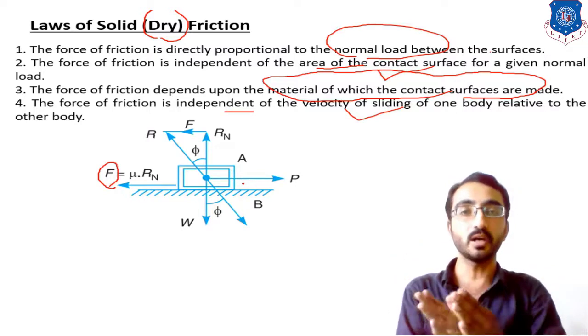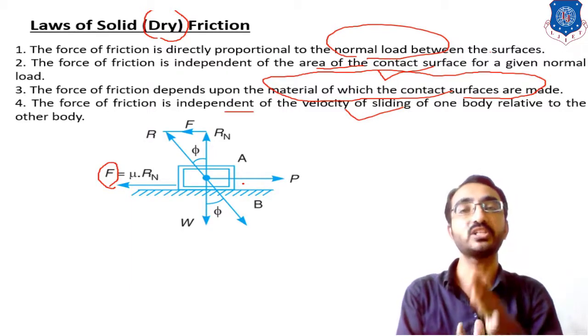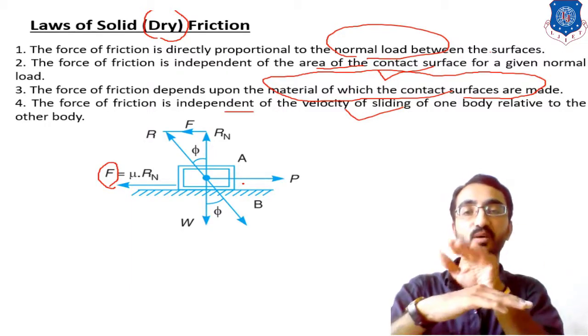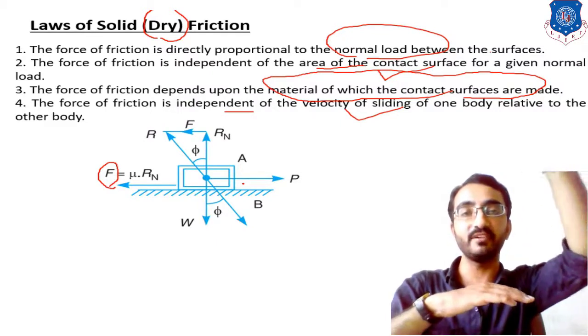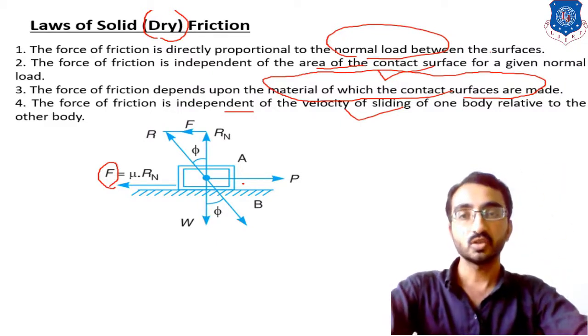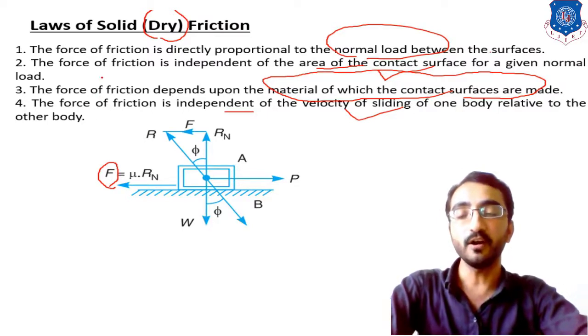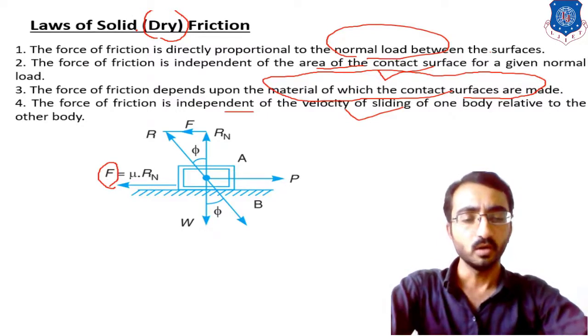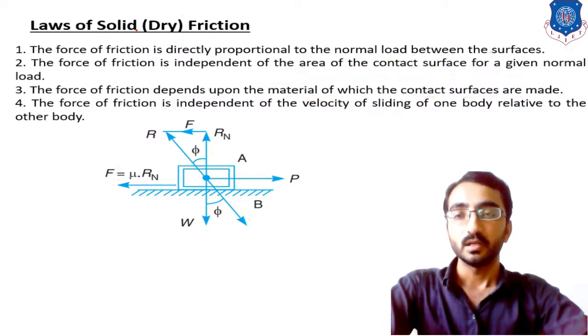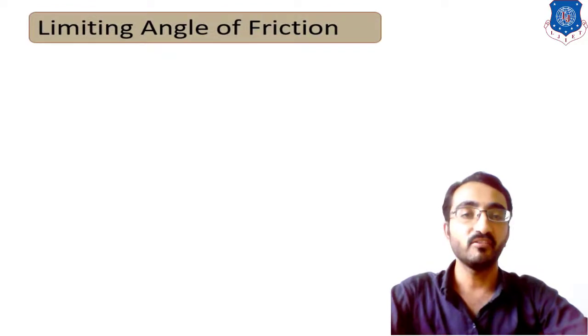No, it does not depend upon the velocity, it totally depends upon the roughness of the surface and the normal reaction, or we can say the weight of the body. Okay, so in this way we can identify these 4 laws of solid friction, or in other words, dry friction. Now based on these laws, the next fundamental is the limiting angle of friction.